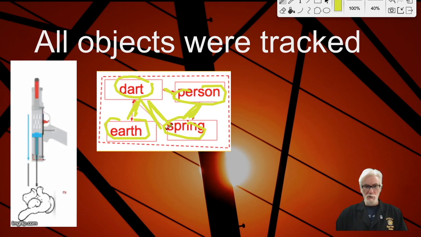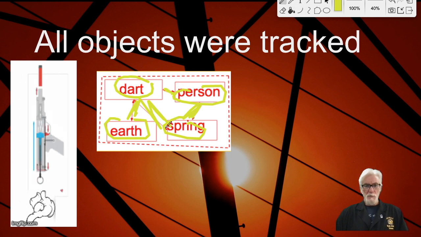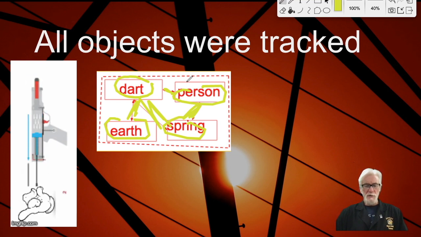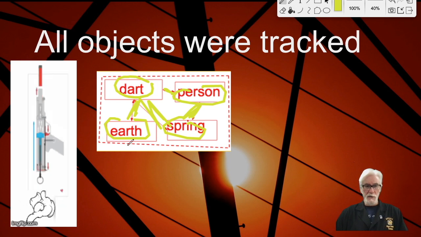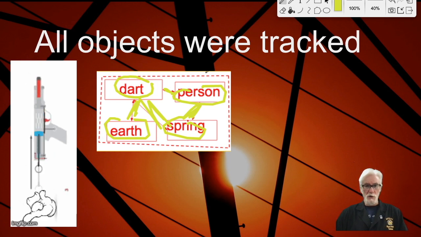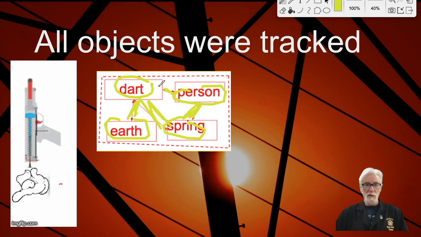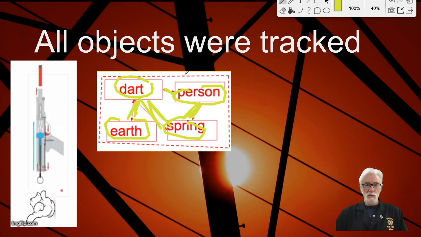I'm showing that the person is interacting with the dart. I'm not really sure that that's true. But we have a lot of connections between these different objects. And then this is really critical about the system schema. There's this dotted line that goes all the way around the whole works to show that everything involved is included inside the system. So that line is the system boundary.